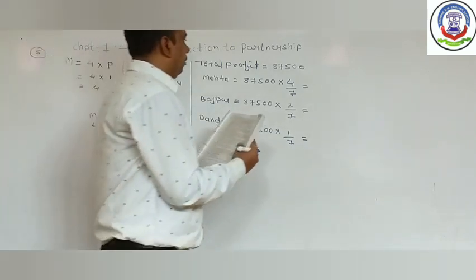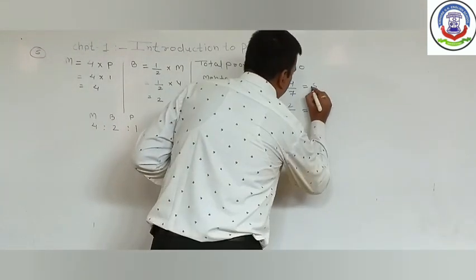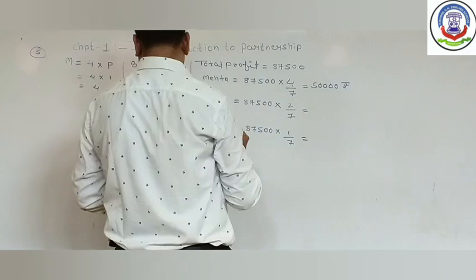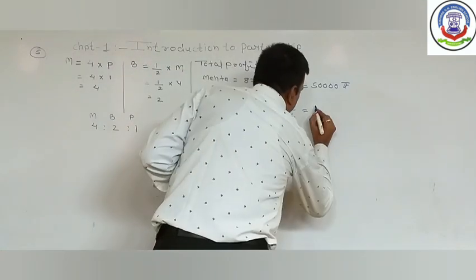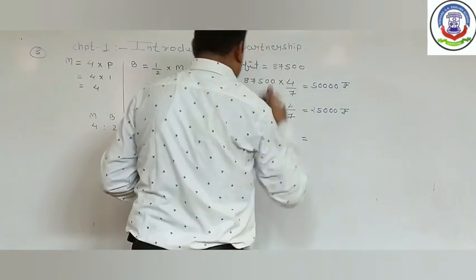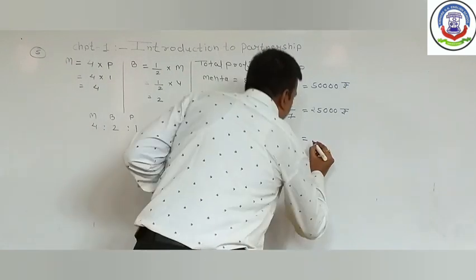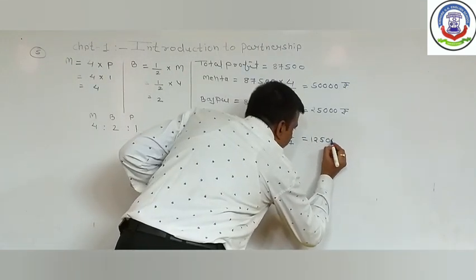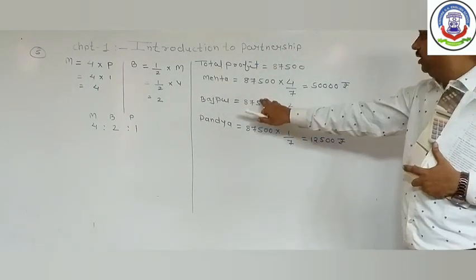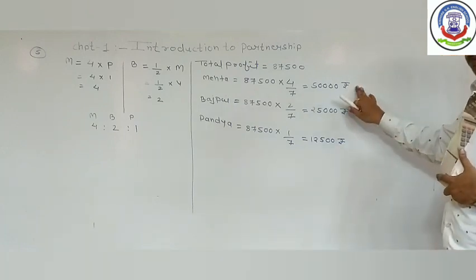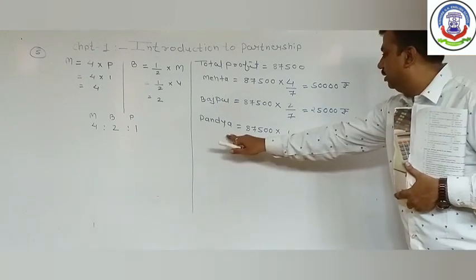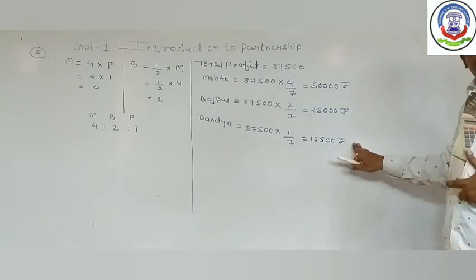Now the first partner Mehta will get 50,000 rupees. Second partner Bajpai will get 25,000 rupees. And the third partner Pandya will get 12,500 rupees. As per their profit sharing ratio, out of the total profit, Mehta will get 50,000 rupees, Bajpai will get 25,000 rupees, and Pandya will get 12,500 rupees.